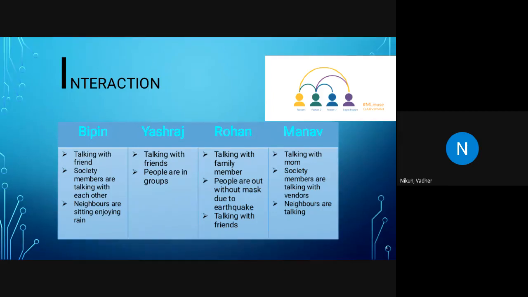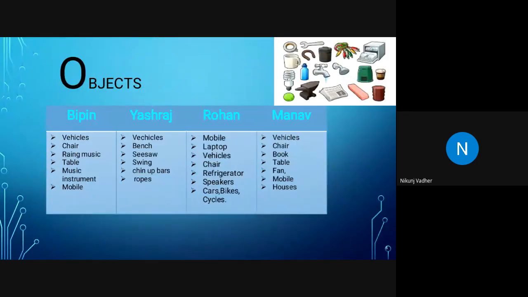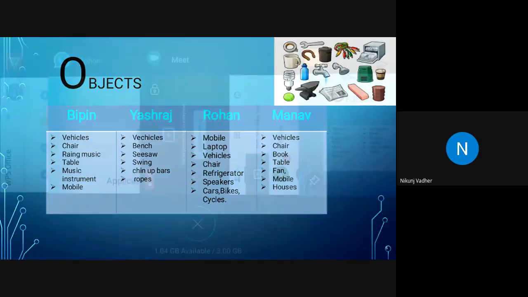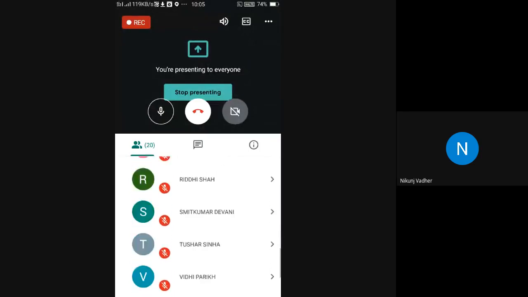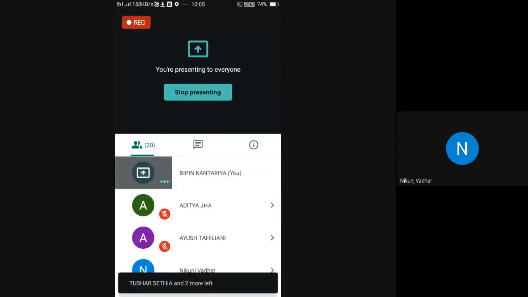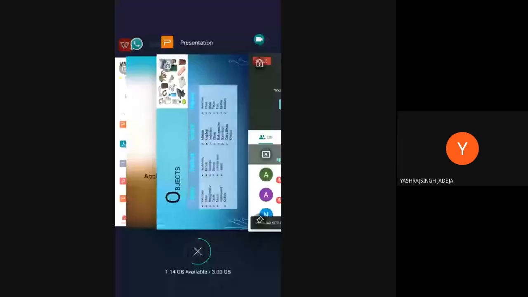Yes, continue. You can continue with discussion. Rohan is not there. I have checked it. My friend Yashraj Singh Jadeja will continue from this.